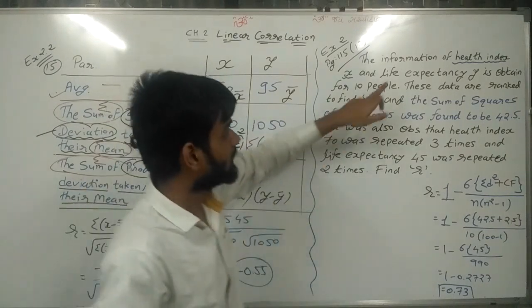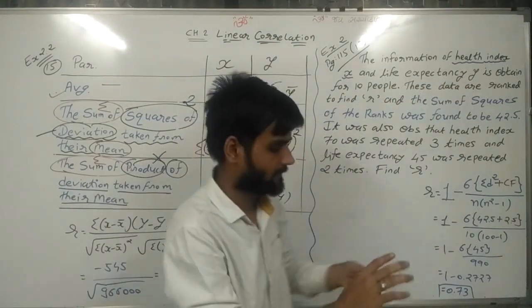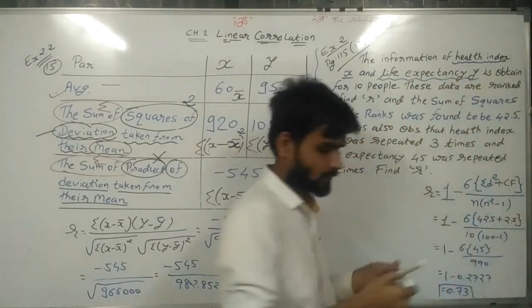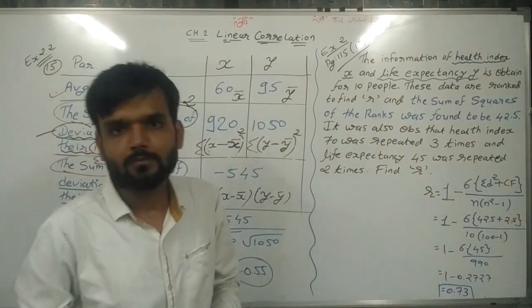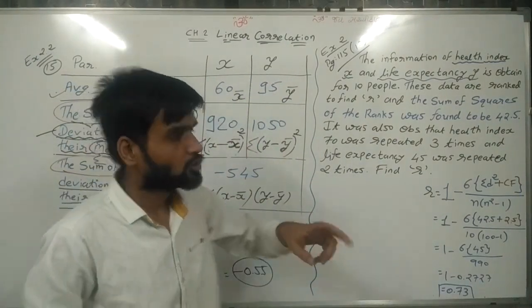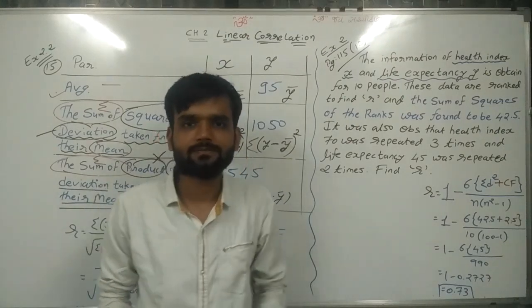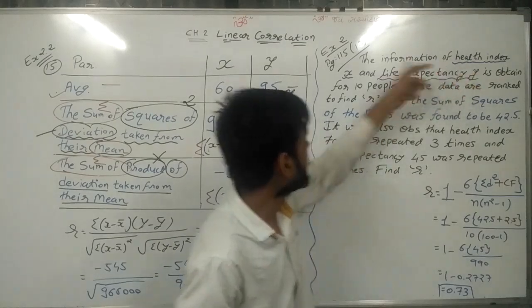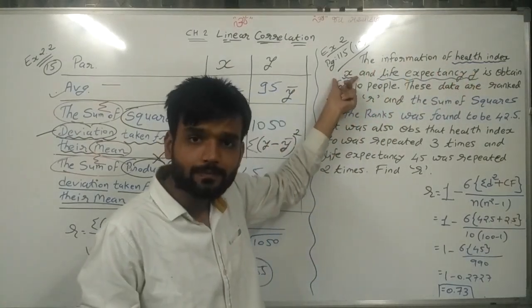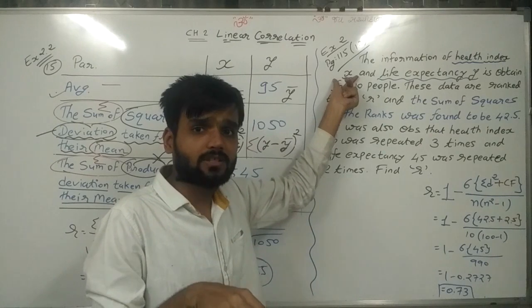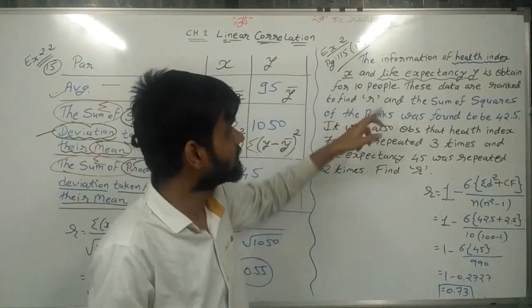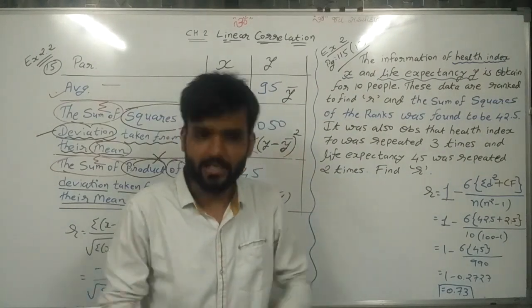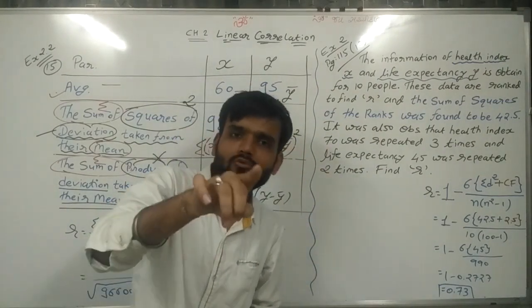Then after, life expectancy Y, what is the life of persons. So two things are given. First thing is what? Health index of X given. And second, life expectancy Y given. And the relation between the two we need to find.